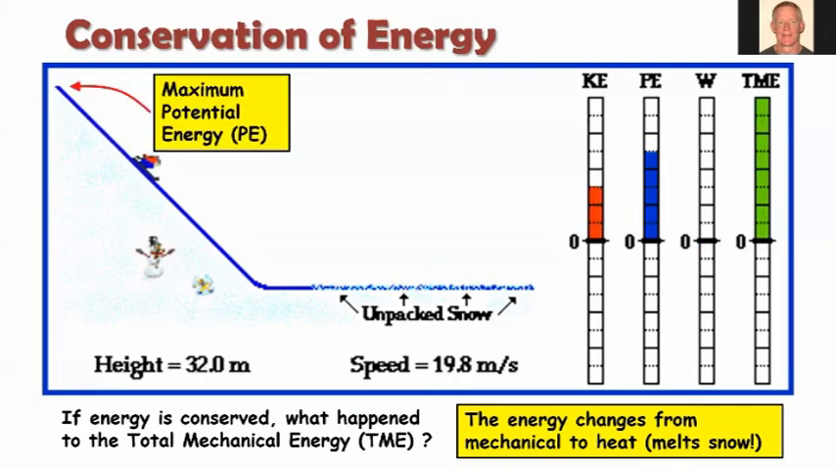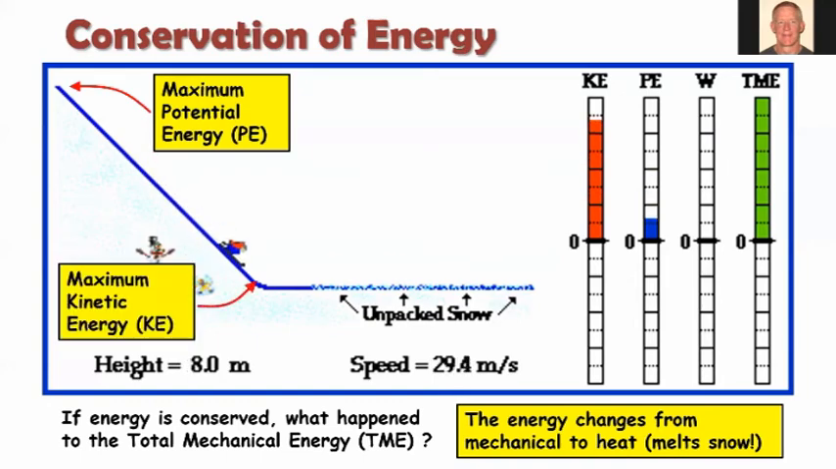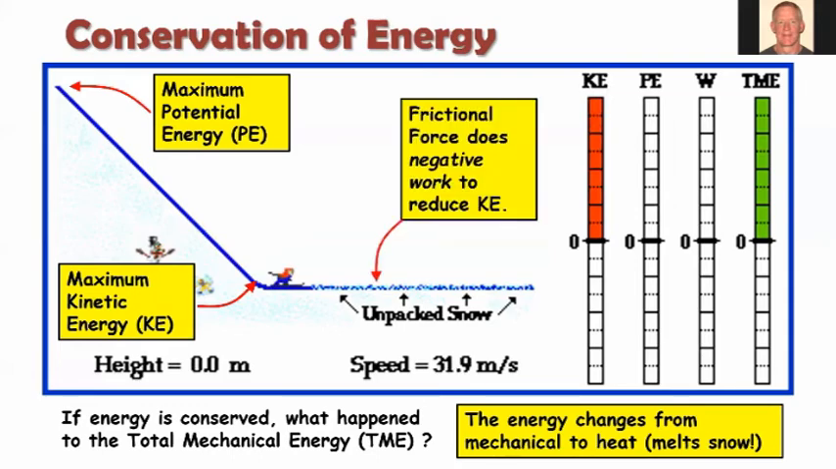Okay, so here again we have maximum potential energy at the top, maximum kinetic energy right at the bottom, and then the frictional force is going to do the negative work to reduce the kinetic energy to zero. Okay, so there's an example where in this case total mechanical energy is not conserved, right? The frictional force converts that energy into, in this case, heat, and probably even melts the snow a little more.